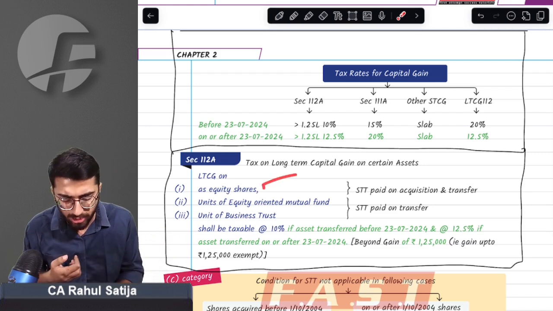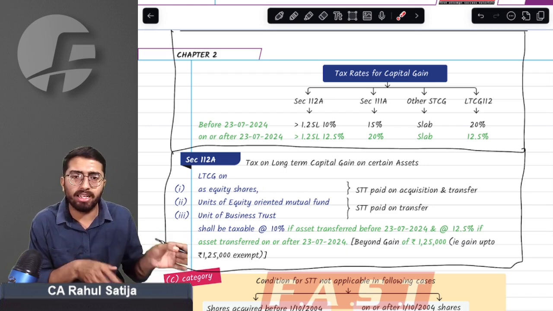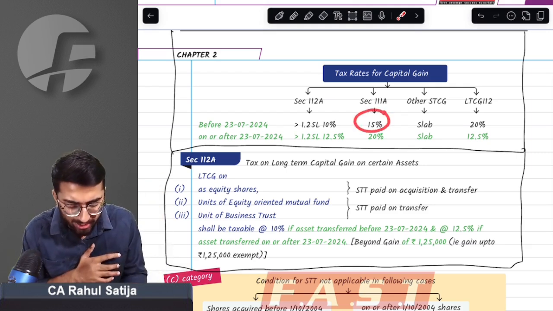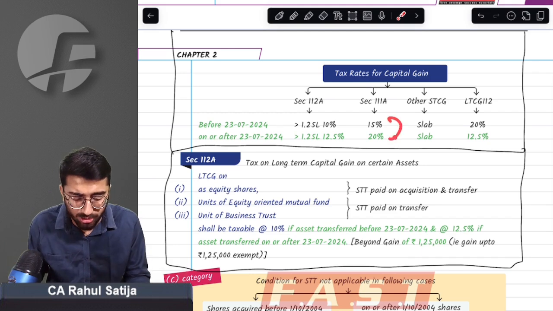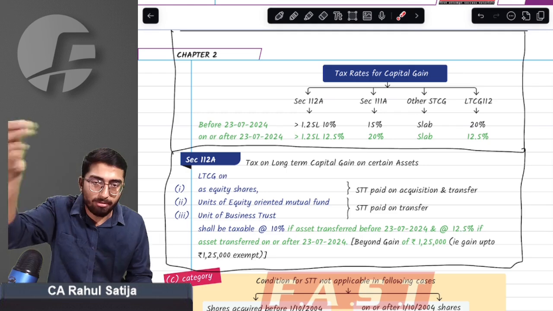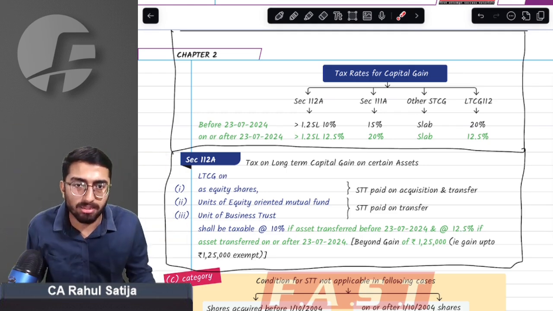Section 111A says any kind of equity shares, equity-oriented mutual funds, or business trusts that are listed on a recognized stock exchange. Earlier, we used to have a 15% tax rate, which has been changed to 20%. And this change was made in the middle of the year. If you sell before the budget, 15%. If you sell after the budget, 20%.